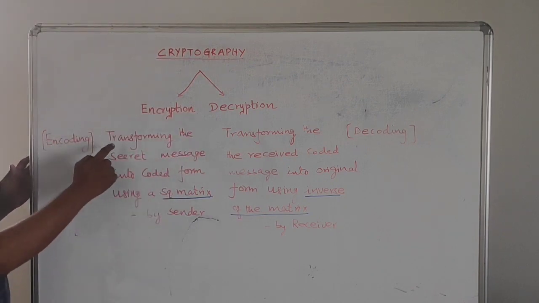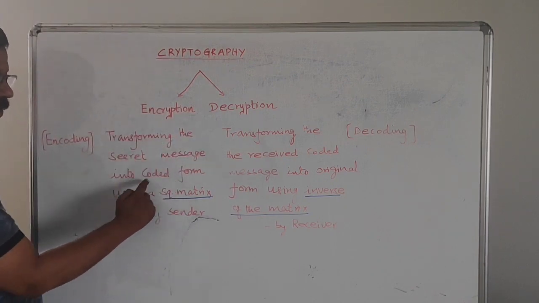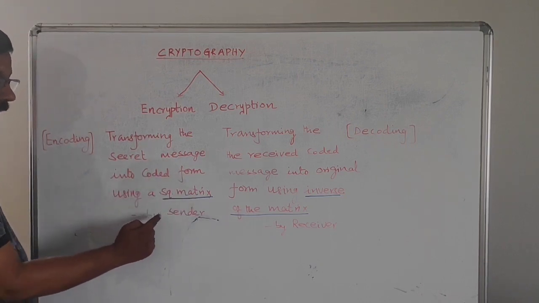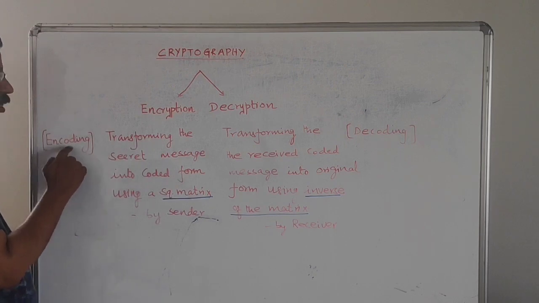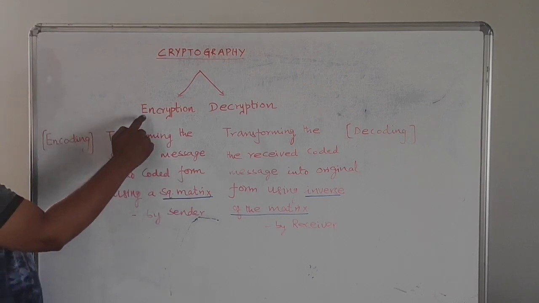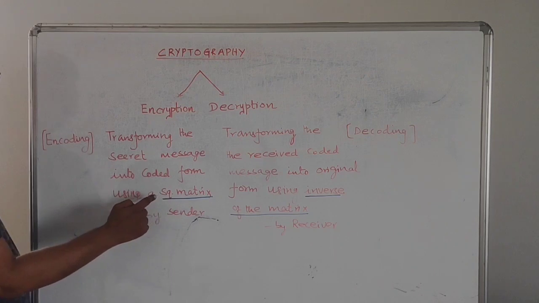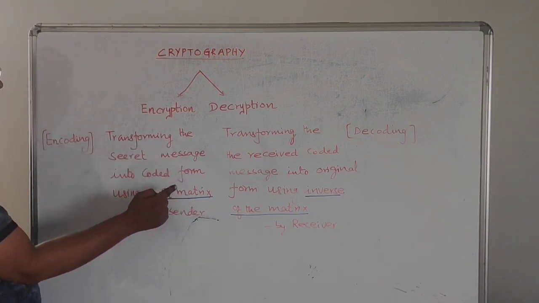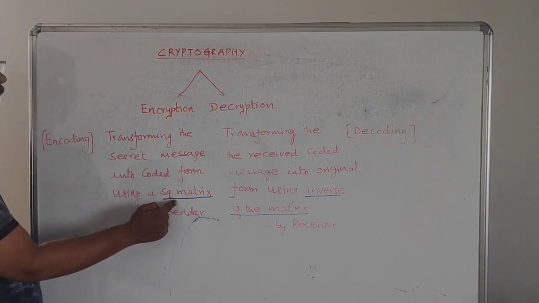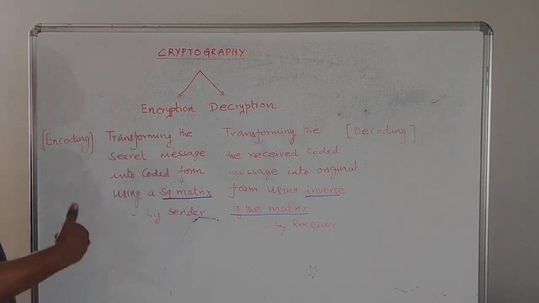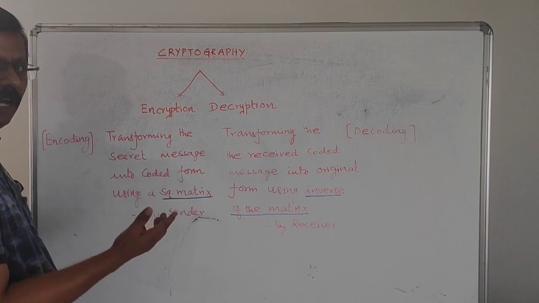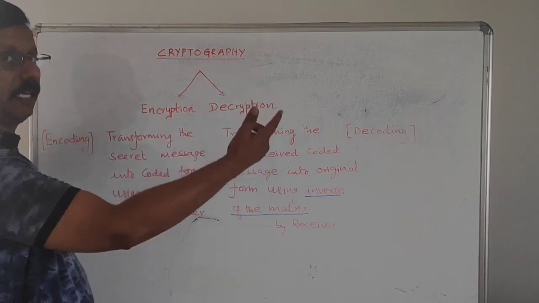Transforming the secret message into coded form using a square matrix by the sender is called encoding, or you can call it encryption. The matrix used for encoding is called the encryption matrix, or the encoding matrix. After transforming the message into secret form, it will be sent to the receiver.